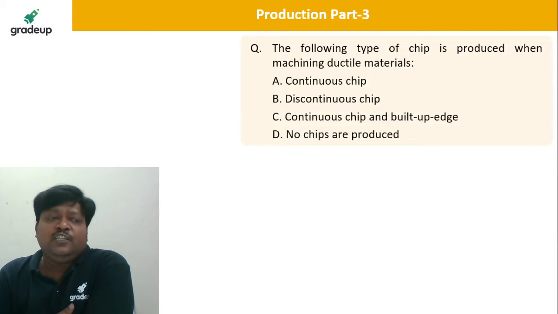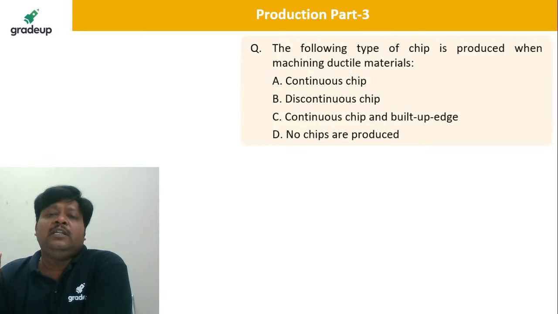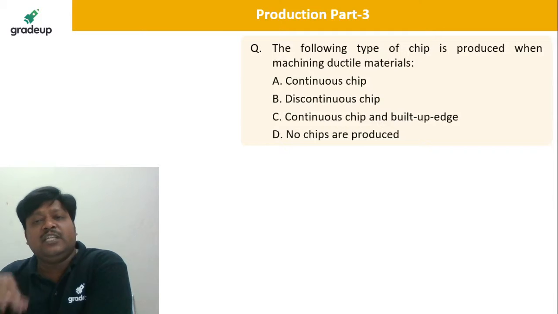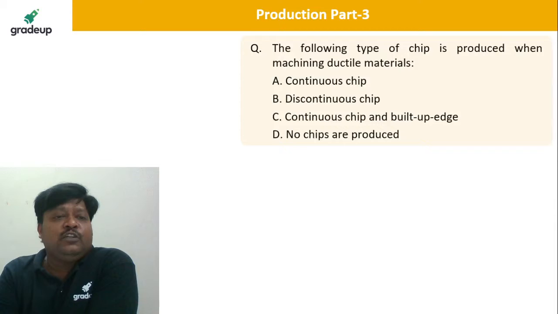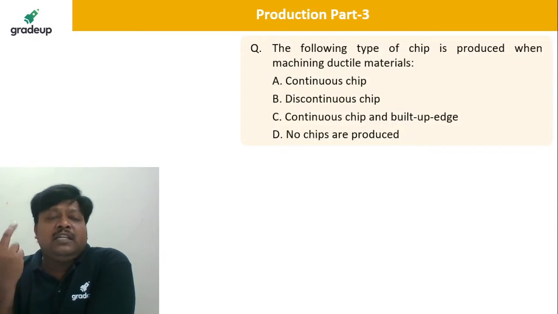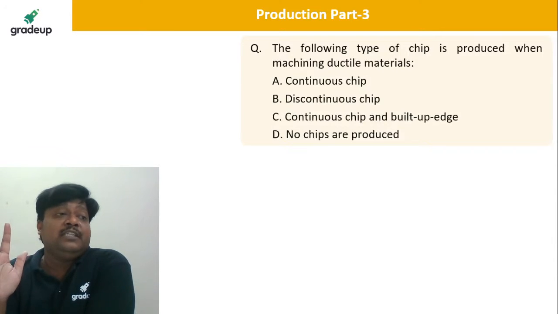See, when you have the brittle material, that you know very well. Dear all, please remember that I am saying only ductile materials. No doubt continuous chip is classified as continuous chip with the built-up edge and without the built-up edge. But for that, I should have some other parameters in my hand. For example, cutting velocity, the value of the rake angle, and what speed and feed or depth of cut I am using. Based on that only I can decide whether it is with built-up edge or without built-up edge.